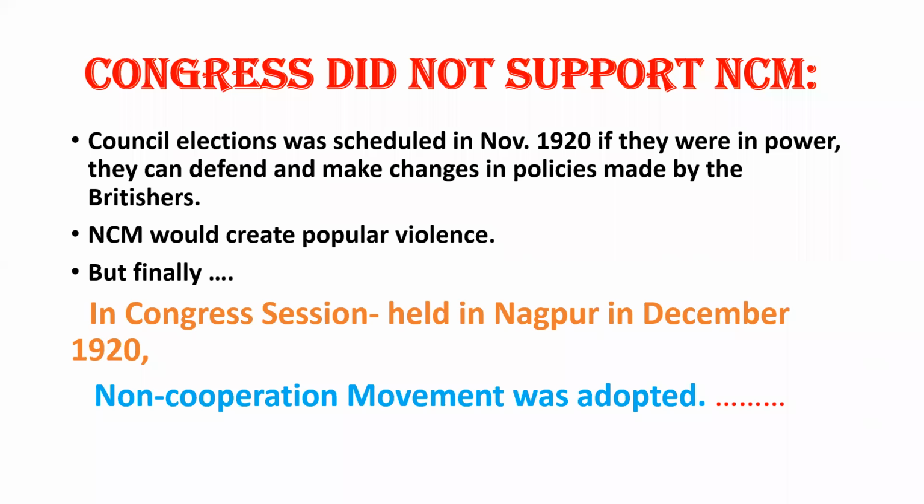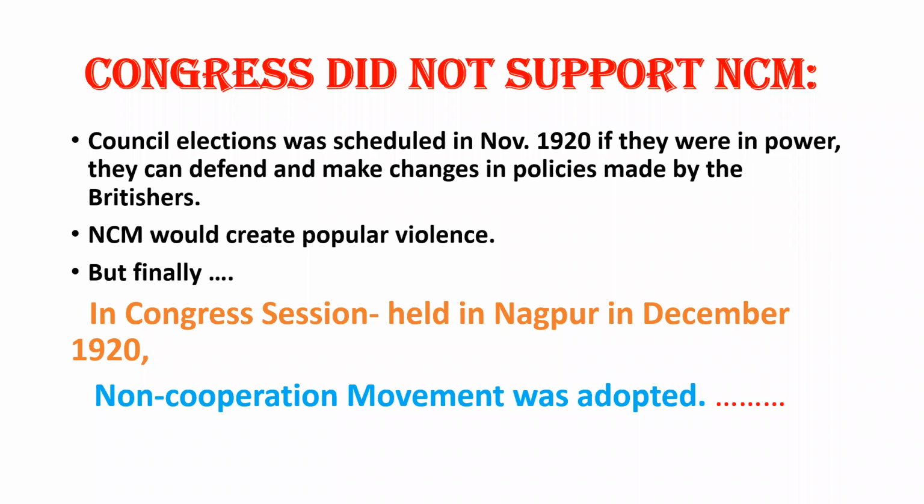Now, my dear students, the non-cooperation movement was launched in 1920, but it actively started in 1921. This is the big reason. Many Congress leaders did not want to support this NCM because they wanted to participate in the council election. That's why there was a problem within the Congress also.